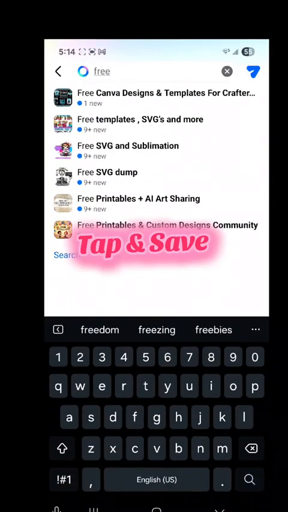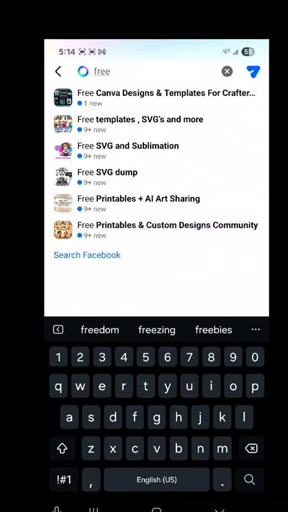Now because I use a lot of these things here that already came up, but it's going to be free images, free designs, free templates, free printables, free SVGs that you can utilize based off what the person posted, whether they'll let you know if you can use it free for personal use, commercial use, or as you wish. All right, so let's go into it.